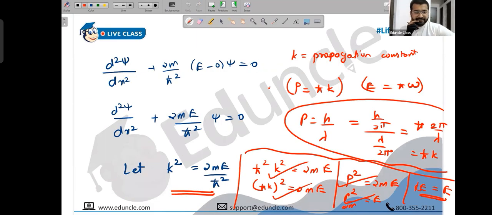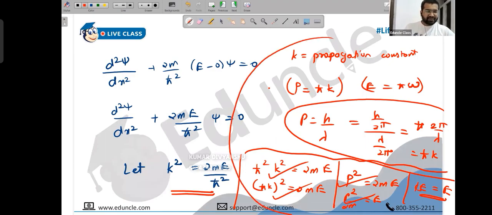By the way, everything on the right side in red is not a part of the derivation method. Right now, we just want to write let K square be 2mE upon h-bar squared. I just wanted you to understand why you write K square. Why not something else? Why not K to K? Or why only K square? There is a complete logic behind it. Any questions, anyone, anywhere? Please ask. Clear. Sure.